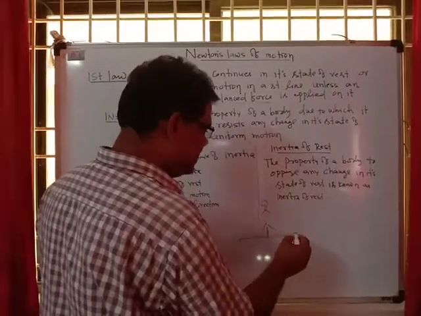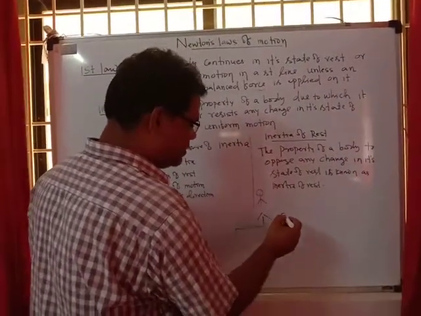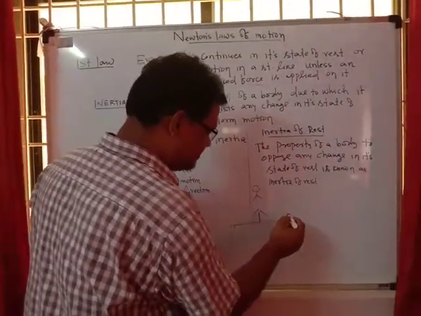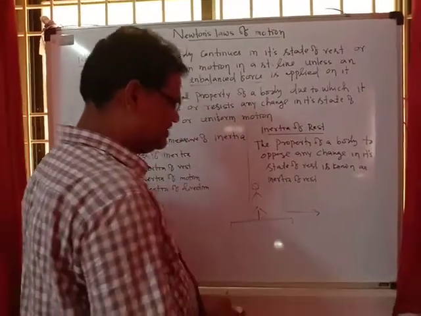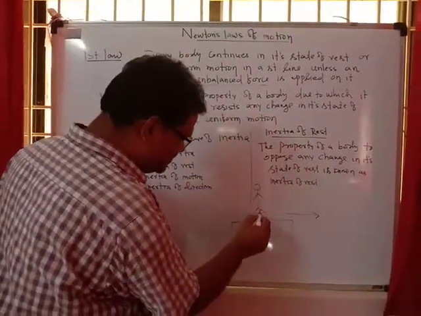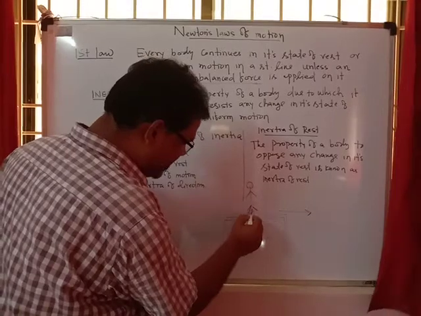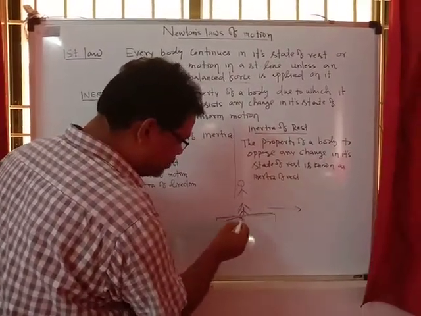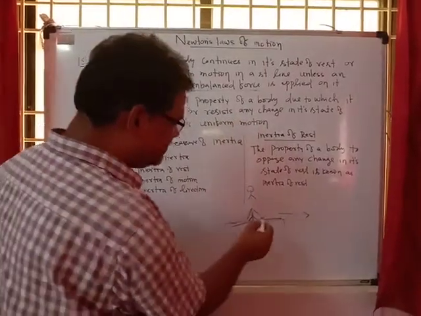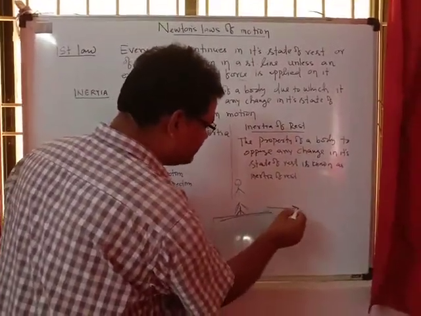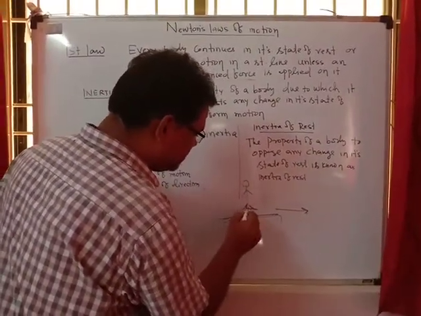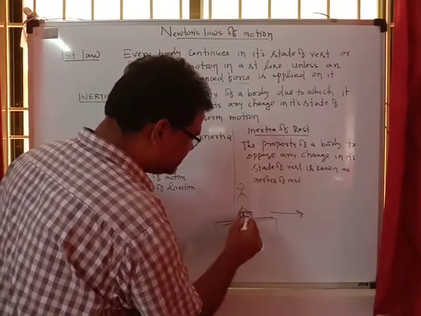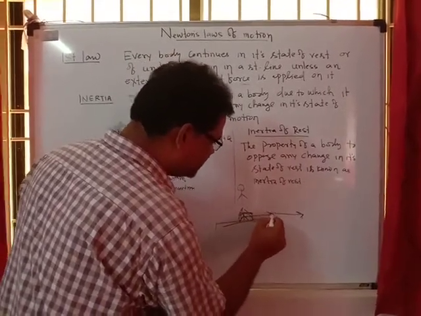If the bus suddenly starts moving in this direction, the feet of the man are in contact with the floor of the bus. Due to the contact force, as the bus moves in the forward direction, this portion in contact with the bus will be pulled in the forward direction.